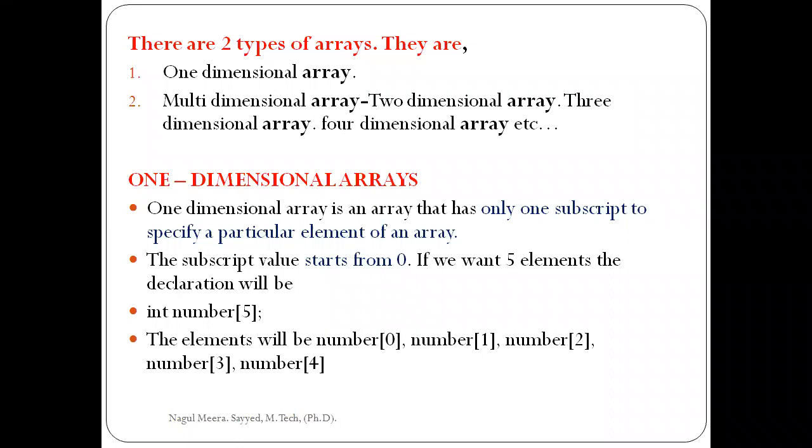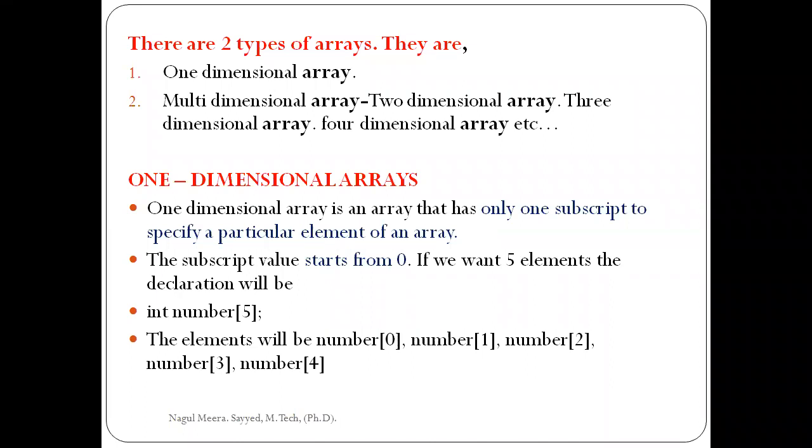A vector matrix consists of only one column. That vector matrix is one dimensional, and it can be implemented with the help of a one dimension array. So one dimension array consists of only one column. There may be n number of rows.